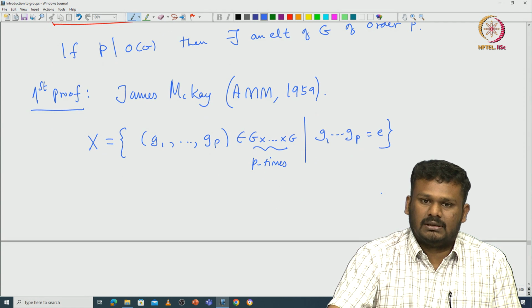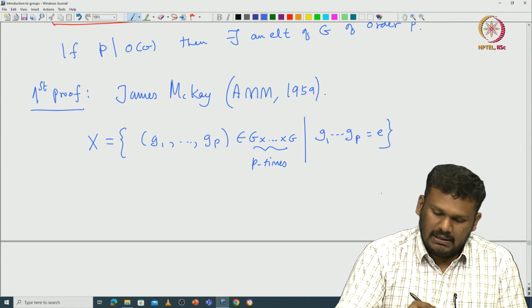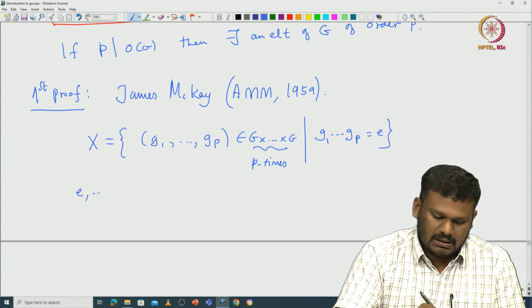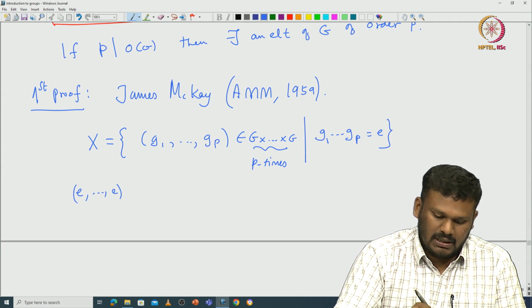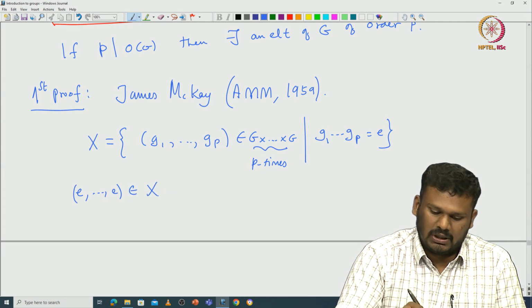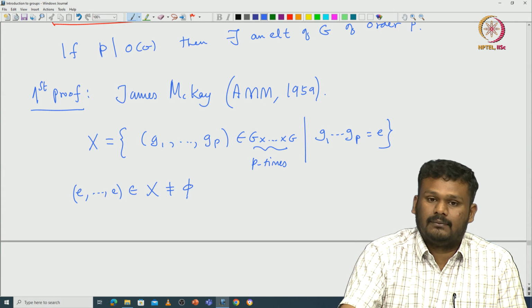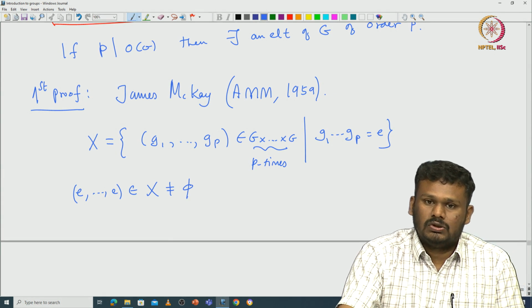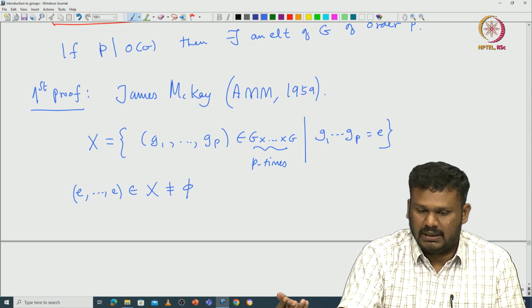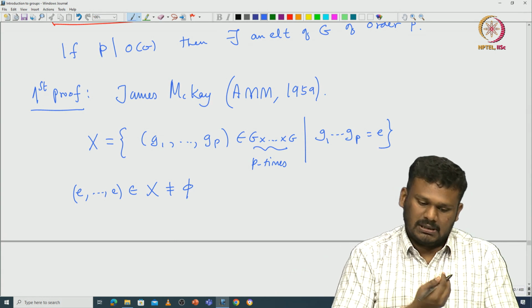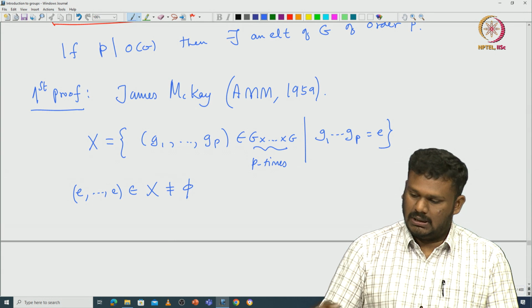So, this is your set. Note that (identity, ..., identity) is inside capital X. So, in particular capital X is non-empty. Because the product of identities is just identity, even if you do not know there is an element of order p, still you can conclude that X is non-empty.